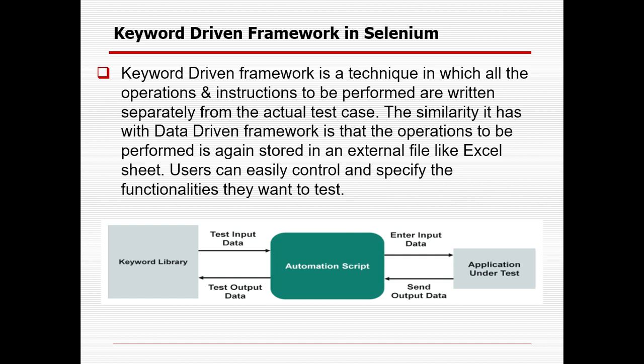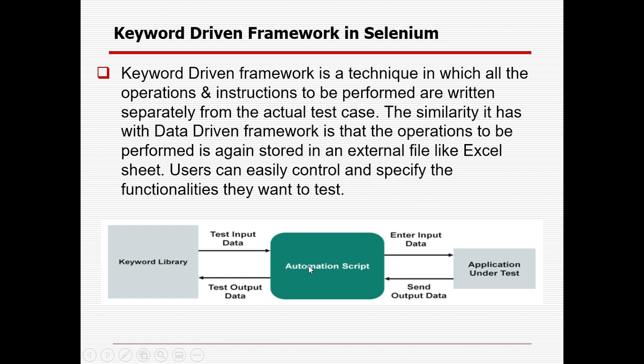So keyword driven framework is a technique in which all the operations and instructions to be performed are written separately from the actual test case. The similarity it has with data driven framework is that the operation to be performed is again stored in an external file like an Excel sheet. The user can easily control and specify the functionalities they want to test.